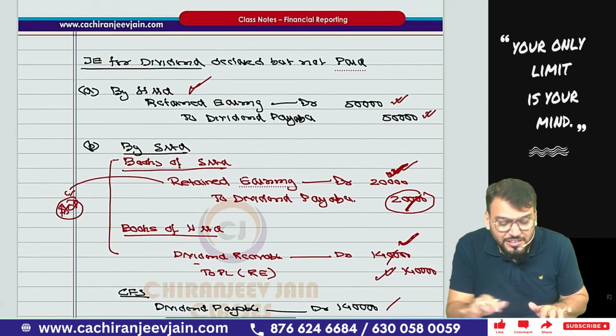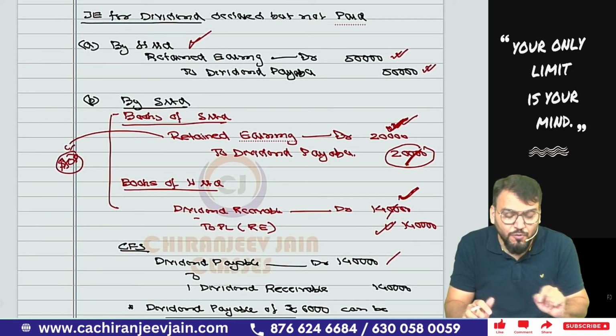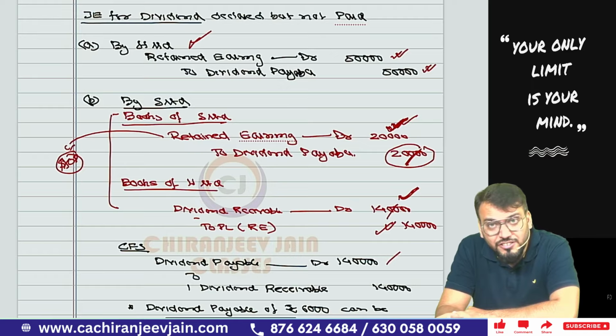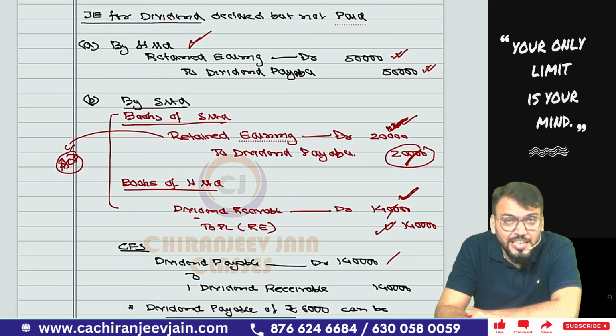Have you understood this entire adjustment? Once again I will inform you. Any dividend declared by H Limited, what journal entry? Retained earning account debit to dividend payable, and this dividend payable will come in the balance sheet in the CBS. Correct? And the retained earning of H Limited will reduce by 50,000.